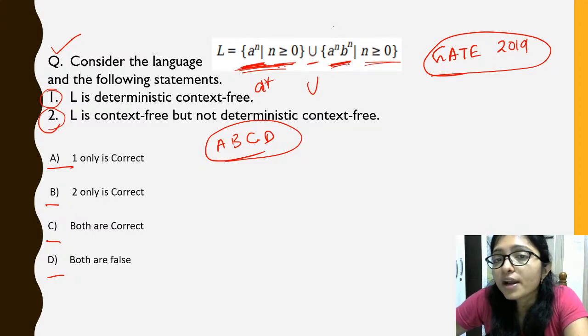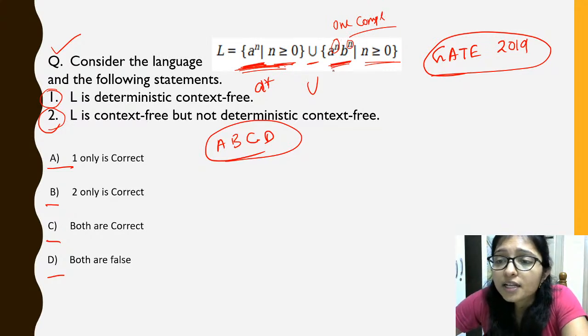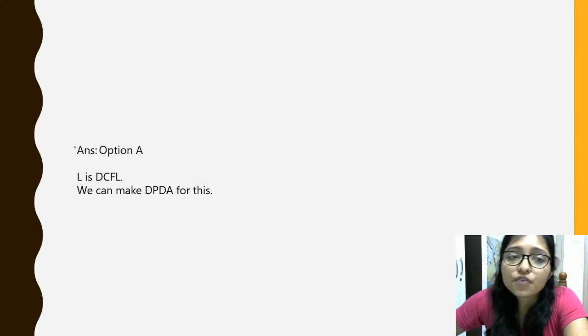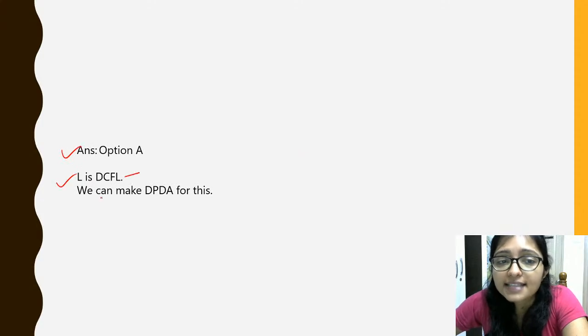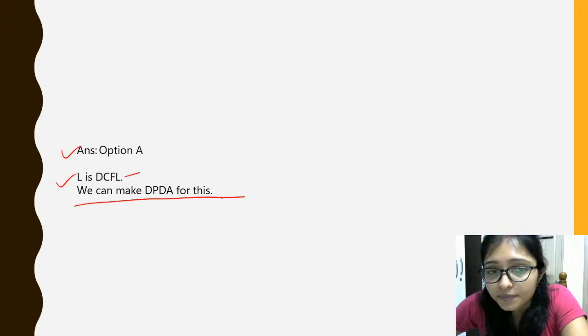So in A to the power n, B to the power n, there is one comparison, right? Only one comparison can be possible in CFL. So that's why option A, that is L is DCFL, right?